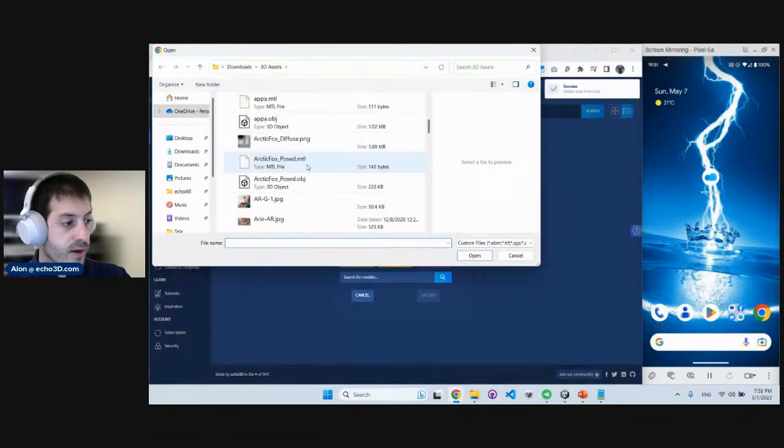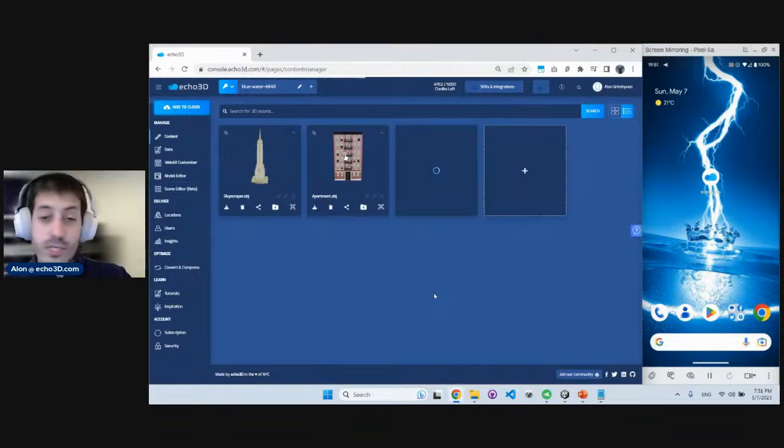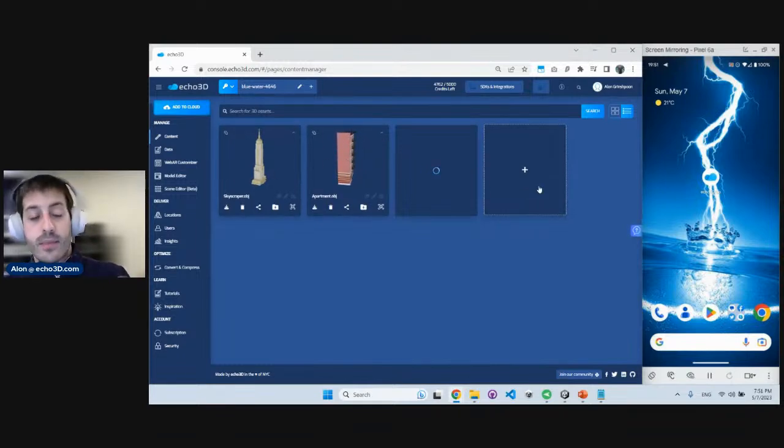Basically, any MP4 file or MOV files are supported. You can also throw in images, just basically JPEGs or PNG files, and we will convert those 2D images into 3D stickers that you can share. So let's see that. There you go. We have another model already. And again, your account can have as many models as you want, as long as you stay within the limits of the storage, bandwidth and API calls that your account provides.